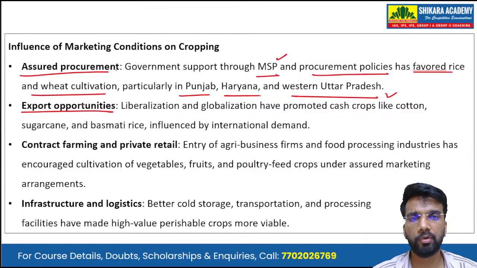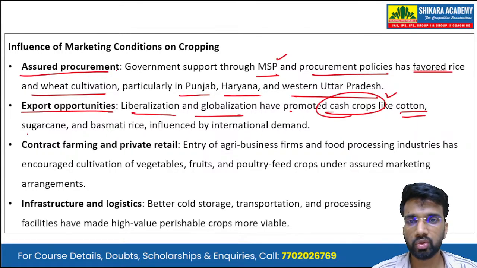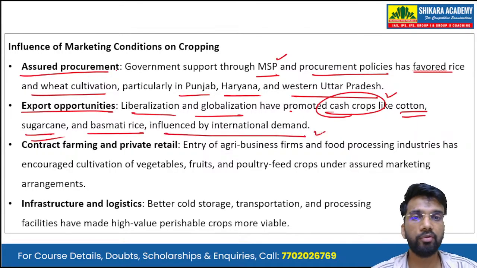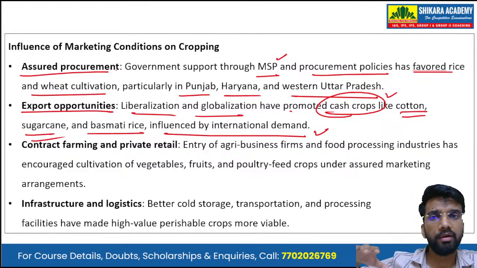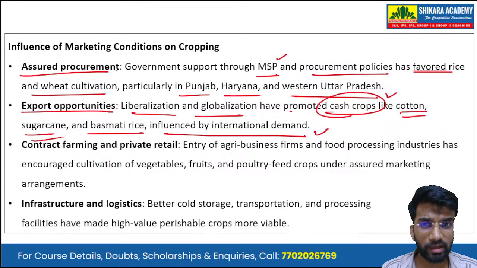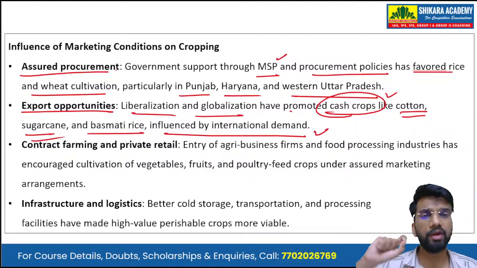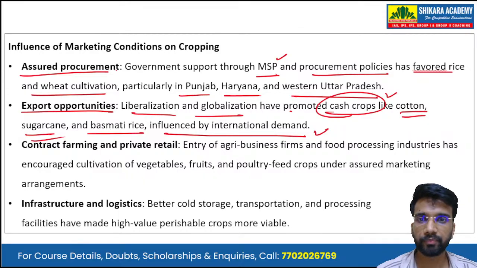Then there are export opportunities. The liberalization and globalization after the 1990s have promoted cash crops like cotton, sugarcane, and basmati rice, influenced by international demand. International demand leads to export opportunities. In the external markets there has been a demand for cotton because it is used in the textile industry, sugarcane for the sugar industry and subsequent processed foods, where sugar is the main constituent, and basmati rice.